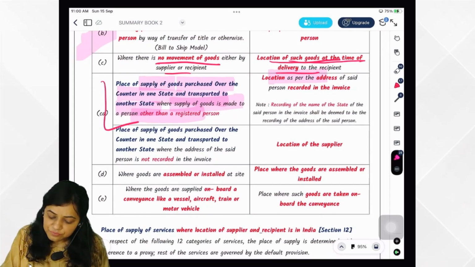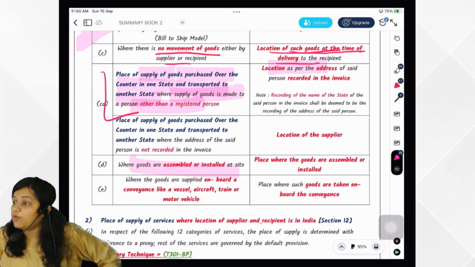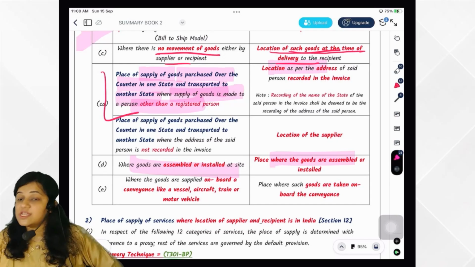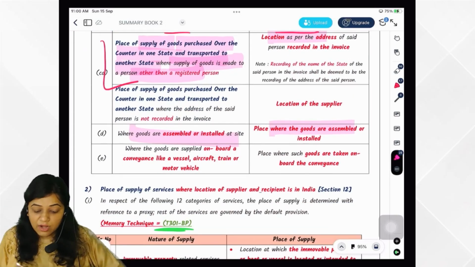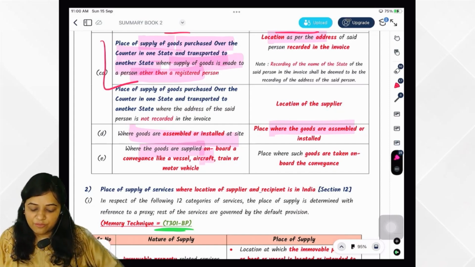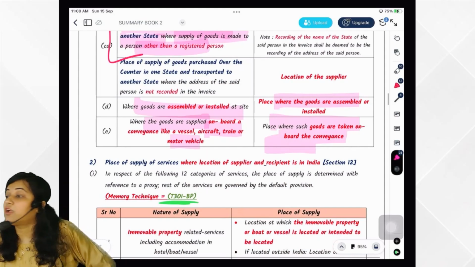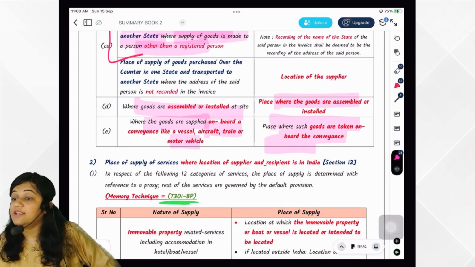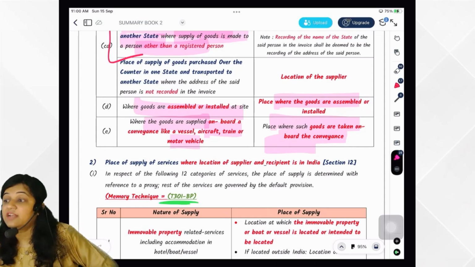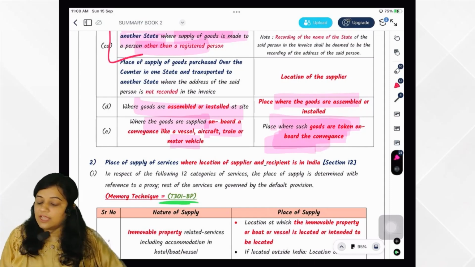You got it? Then when the goods are assembled or installed at site, what is the place of supply? The place where the goods are assembled or installed. And where the goods are supplied on board a conveyance like a vessel, aircraft or train, the place of supply is where the goods are taken on board the conveyance. We have taken the example of a charger. If I purchased the charger during my Chennai-Mumbai flight, what is the place of supply? Chennai, where the goods are taken on board.